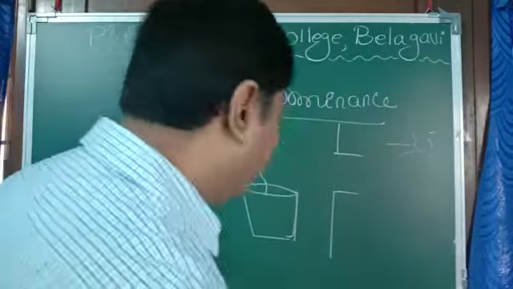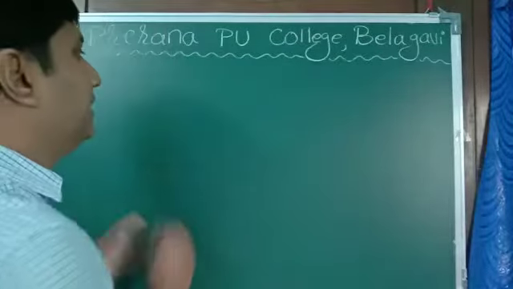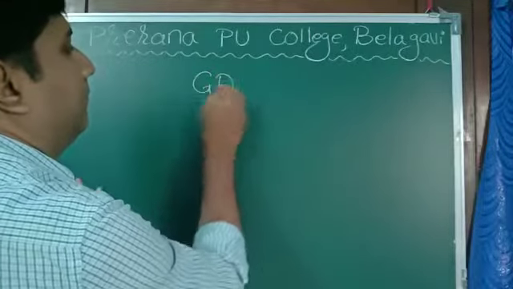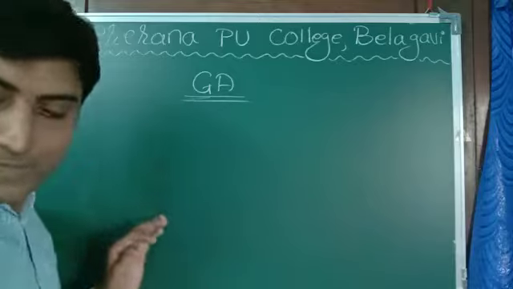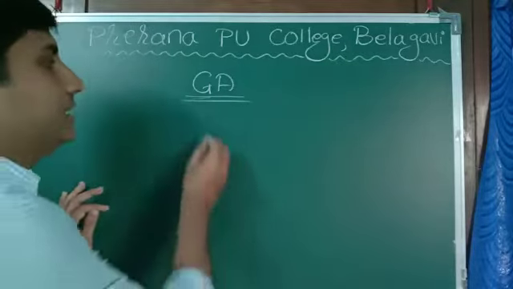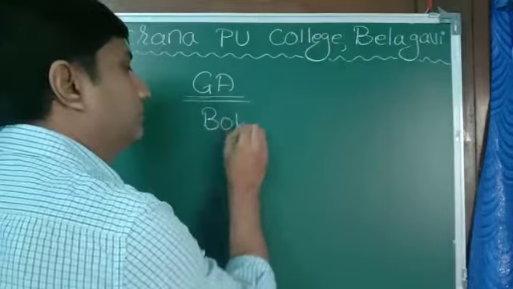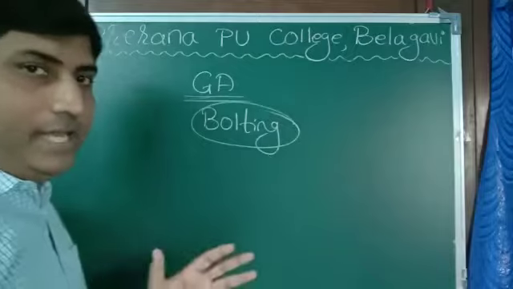Second one, gibberellin. Gibberellin is also called gibberellic acid, GA. One of the important physiological responses of gibberellic acid is bolting. What is bolting?